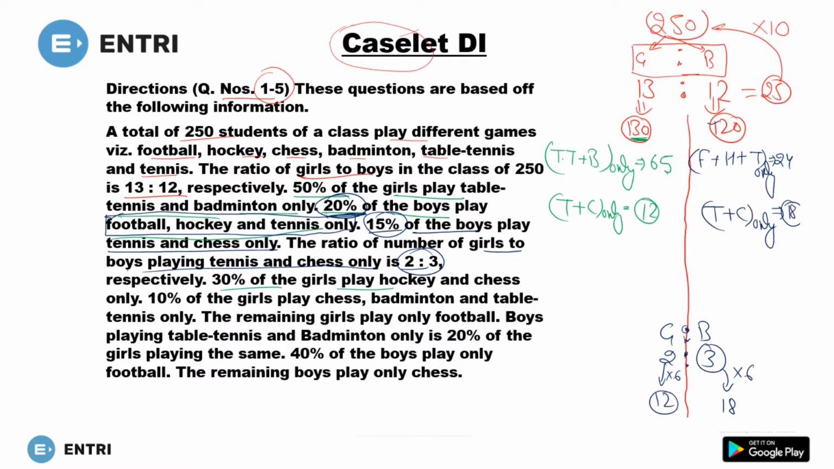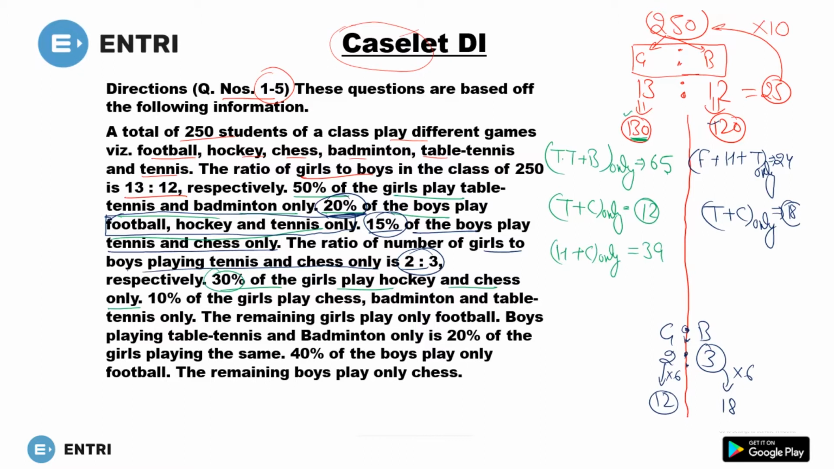30% of girls play hockey and chess only. 30% of what? 30% of 130. It will give you 39. So 39 girls play hockey and chess only. Done. Now move to the next one.